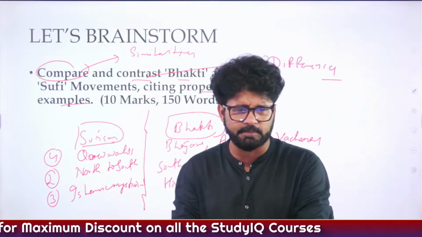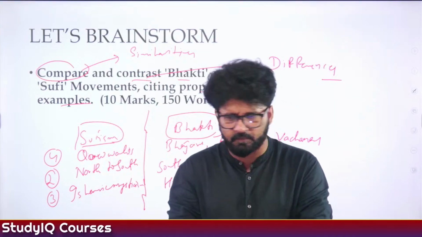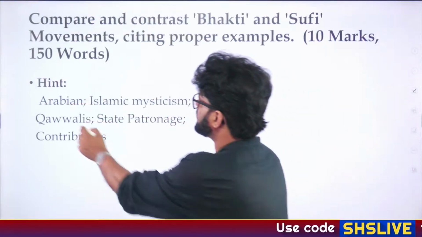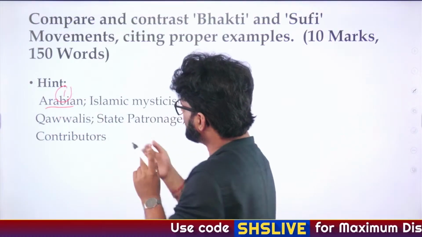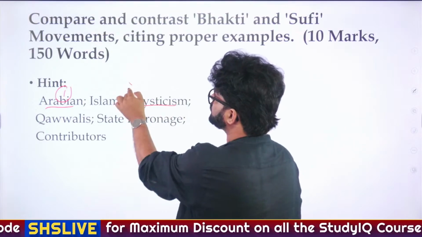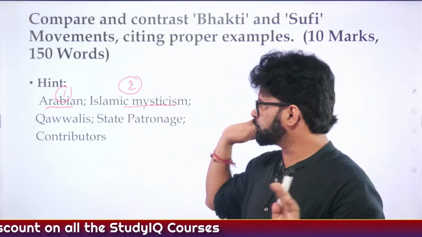Anything else you want to add? Both are related to spirituality, but both are from different regions. So these are the four points which we have seen. Let's see some more points. The Arabian point we have seen: Sufism came from the Arabian Peninsula, while Bhakti originated in South India. The second point was that Sufism was an Islamic mysticism movement, and the Bhakti movement is associated with Hinduism.